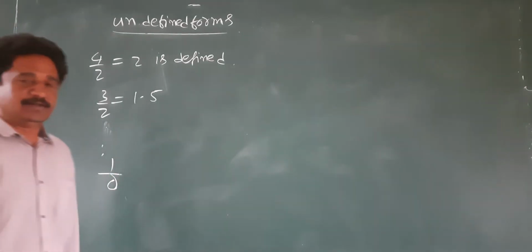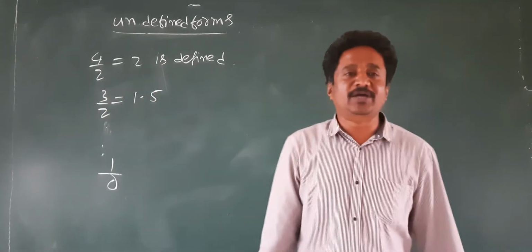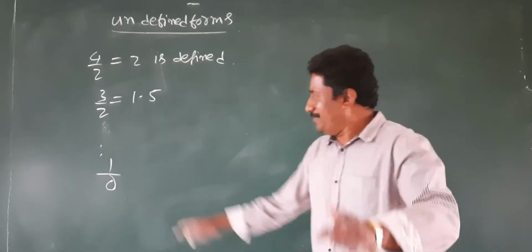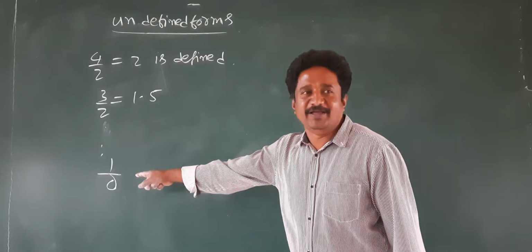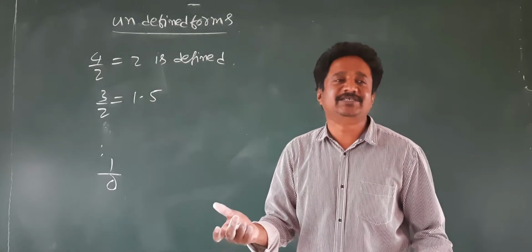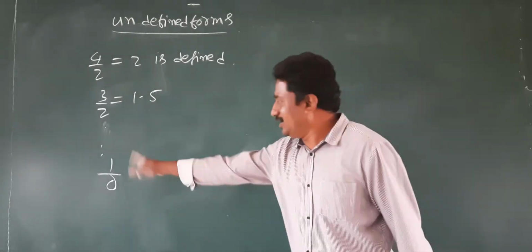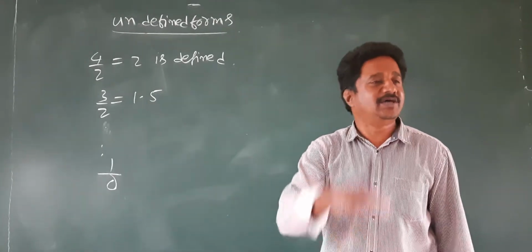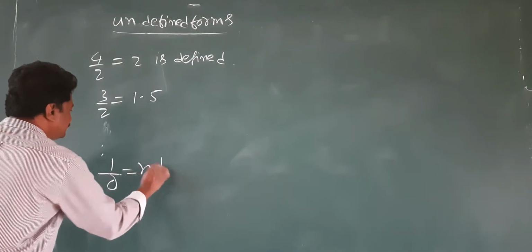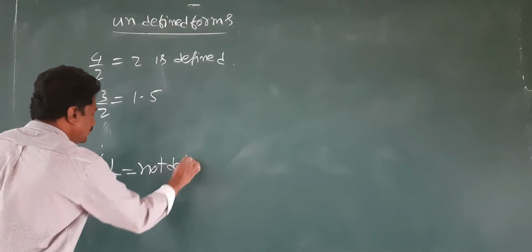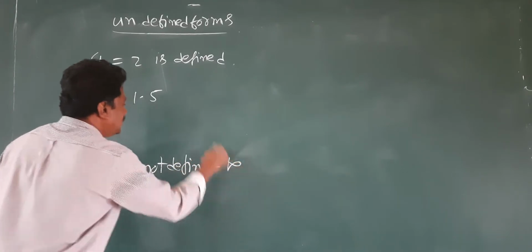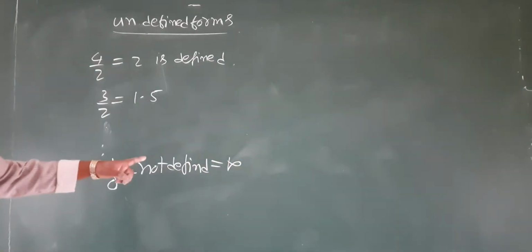Is it possible to distribute one apple among 0 people? Do 0 people exist or not exist? Does not exist. What does it mean? 1 by 0 is not defined. Not defined. So we take that as infinity. Number by 0 as infinity.